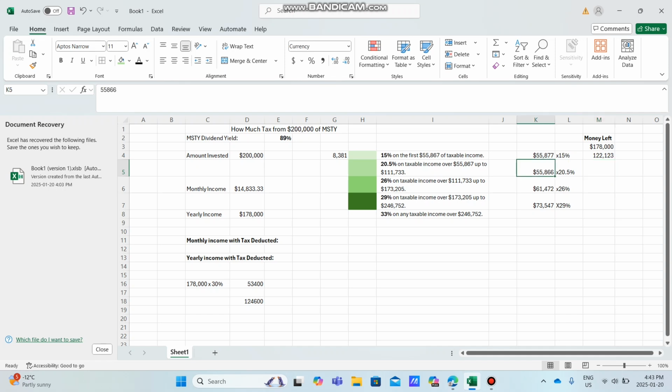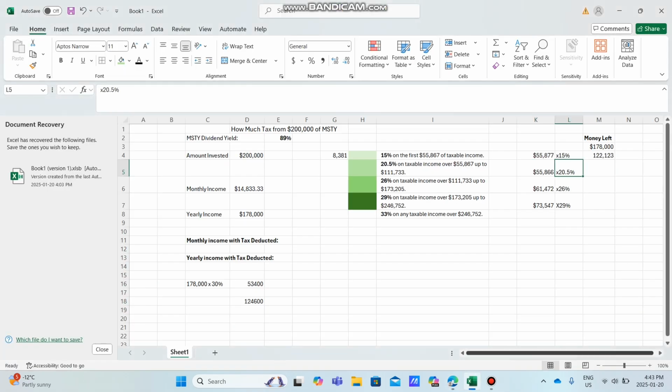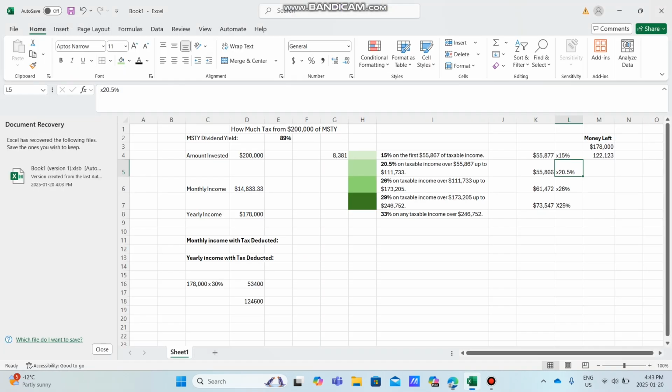Now what we're going to do is take $55,866 and multiply that by our next tax bracket, which is 20.5, as you can see right here. Cool. So our next tax increment is $11,452. Awesome. Now I am going to take a quick little water break, and we are going to get right back into it.